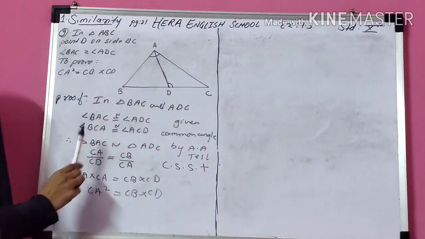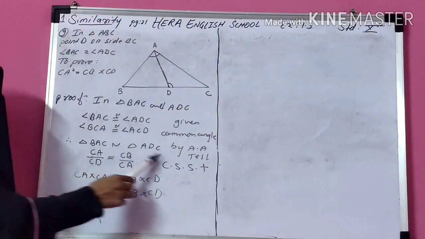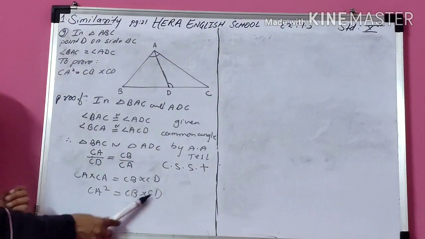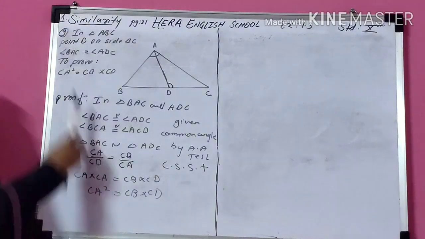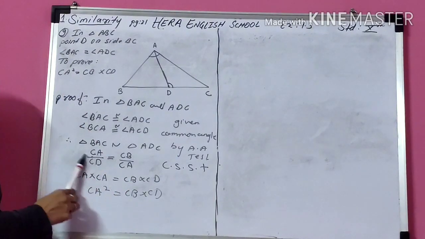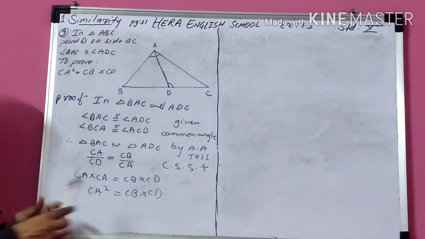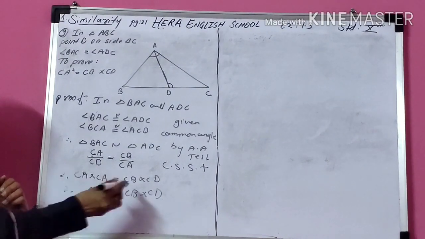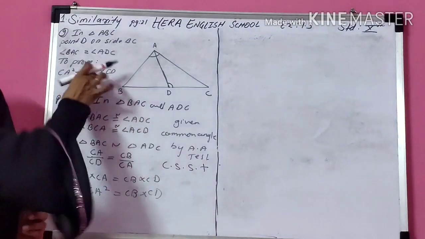One angle is common. So therefore these two triangles are similar by AA test. If the triangles are similar, then corresponding sides are in proportion. I take only the required corresponding sides. So I cross multiply, CA into CA, CA square. So your answer is CA square is equal to CB into CD.